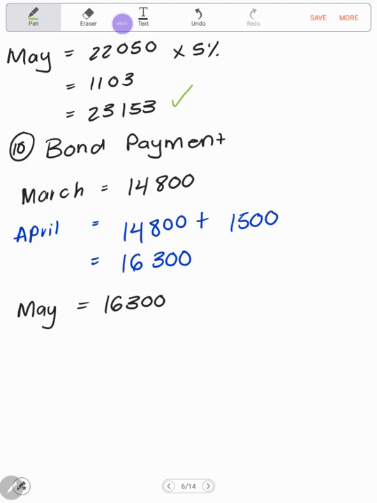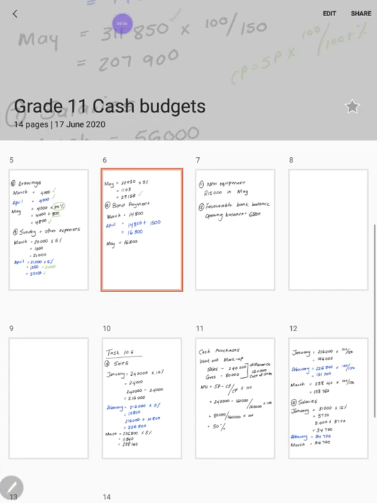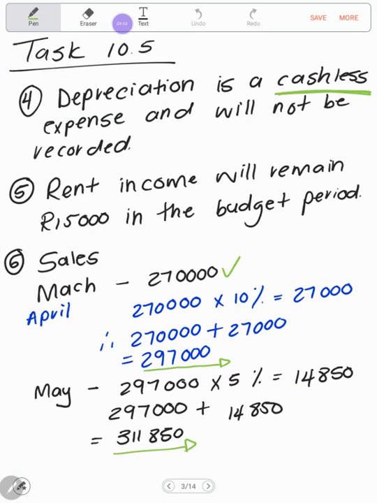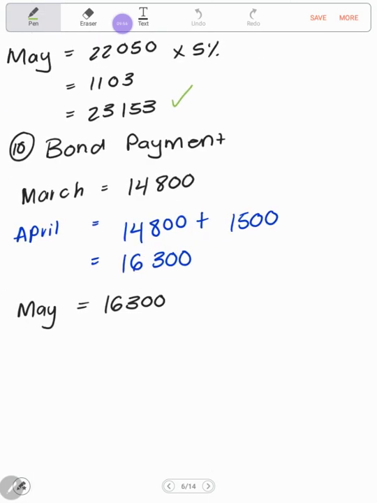Then adjustment number 10, they said the owner plans to increase the monthly bond repayment by 1,500 with effect from the 1st of April 20.8. So for now, the bond repayment is 14,800 Rand, and then it will increase by 1,500 with effect from the 1st of April.